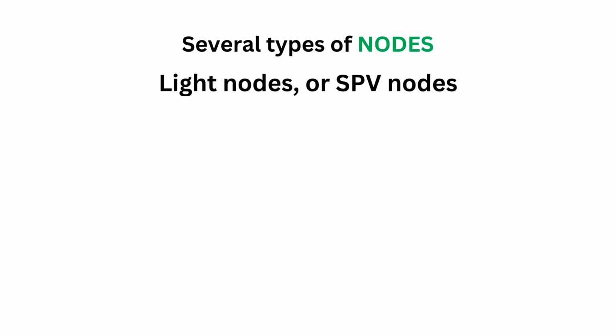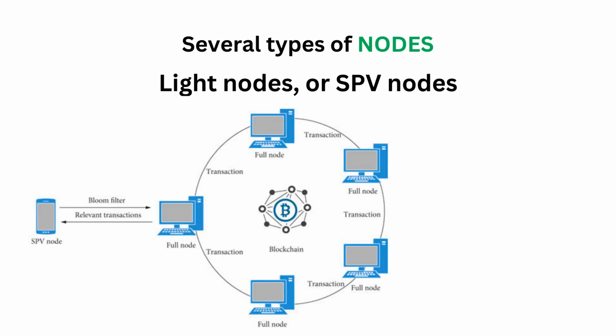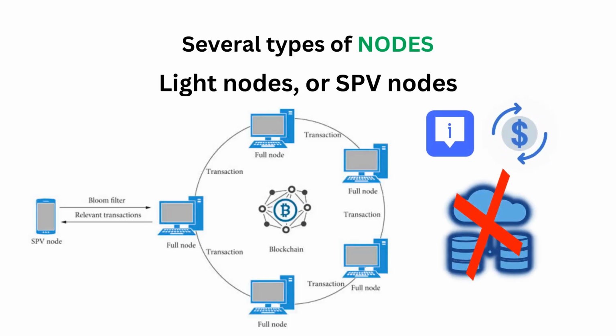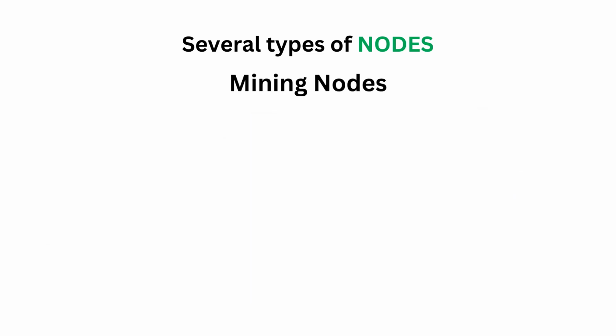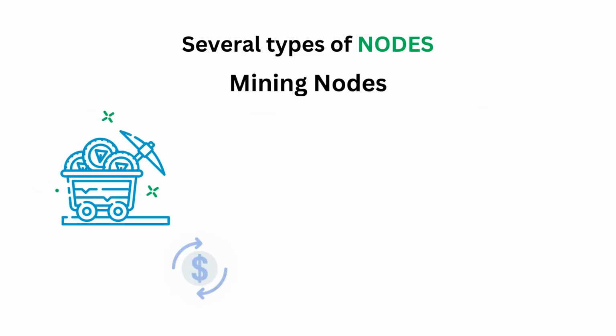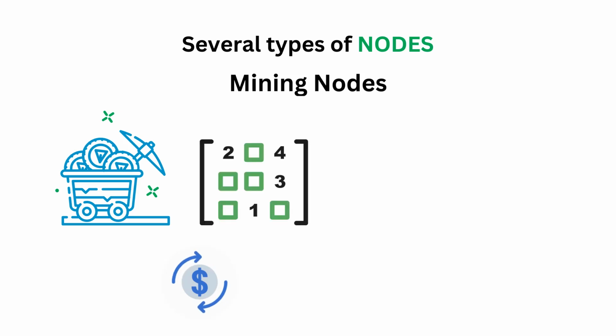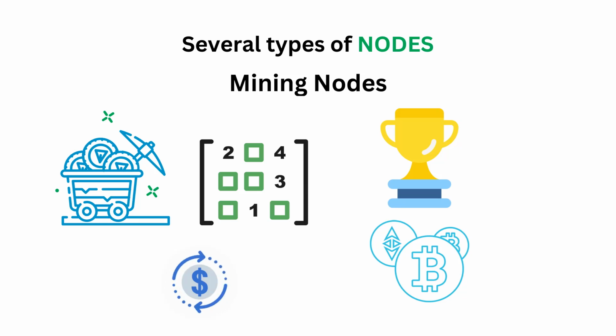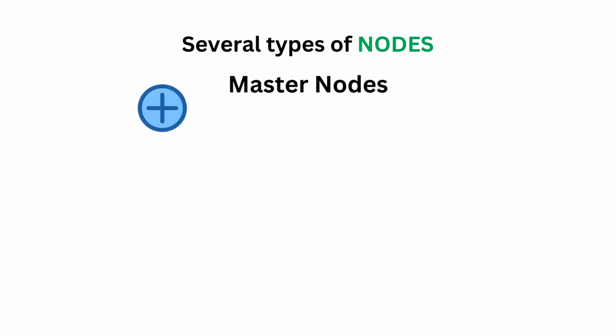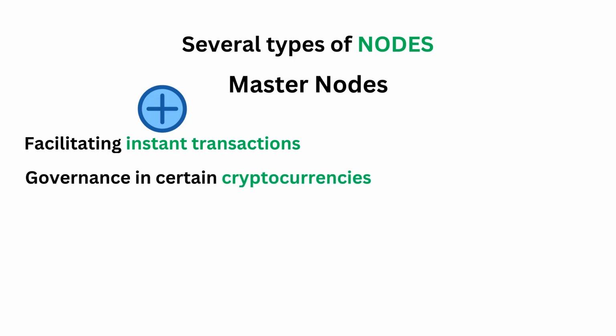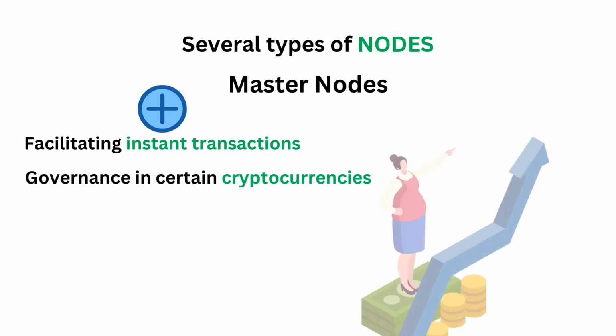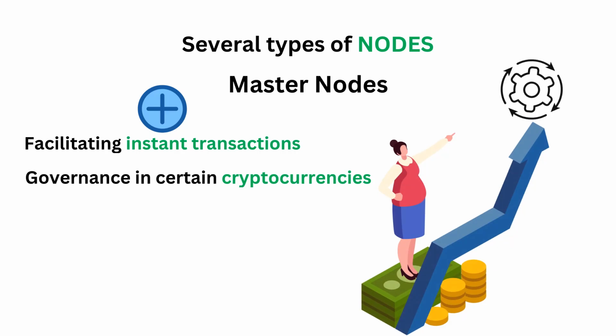Light nodes, or SPV nodes, don't store the entire blockchain. Instead, they keep only essential information, allowing them to verify transactions without needing as much storage. Mining nodes are part of proof-of-work systems, where they validate transactions by solving complex mathematical problems. They are rewarded with cryptocurrency for their efforts. Masternodes provide additional services, like facilitating instant transactions or governance in certain cryptocurrencies. They usually require a significant investment to operate.